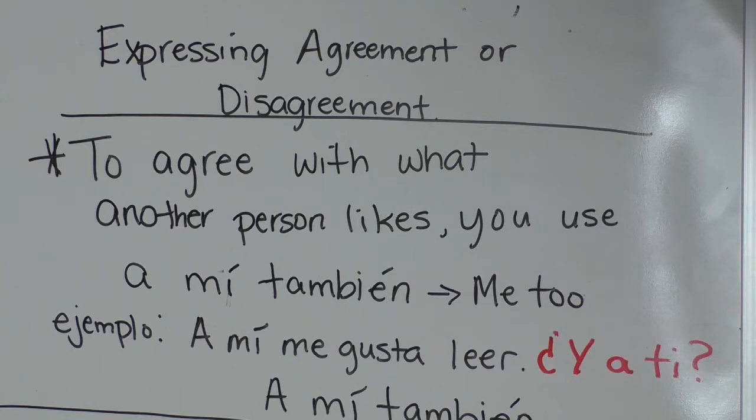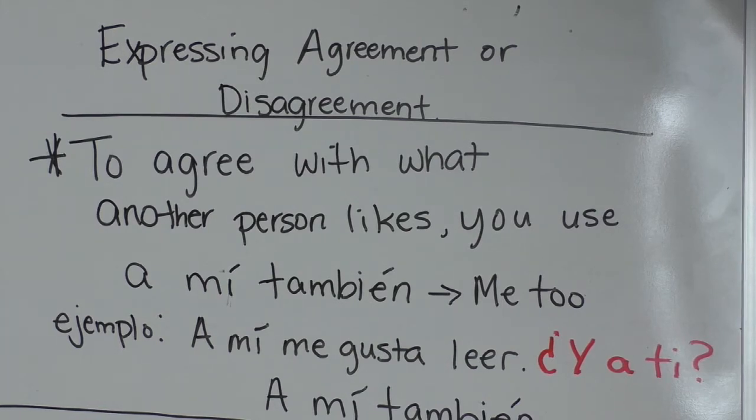So here we go. To agree with what another person likes, the clue is to use a mí también. And what does a mí también mean? It means me too.